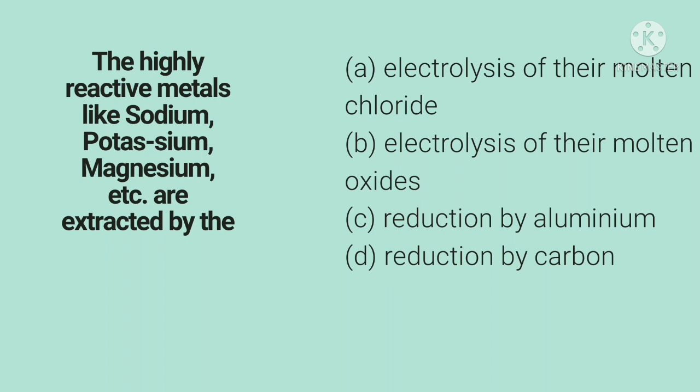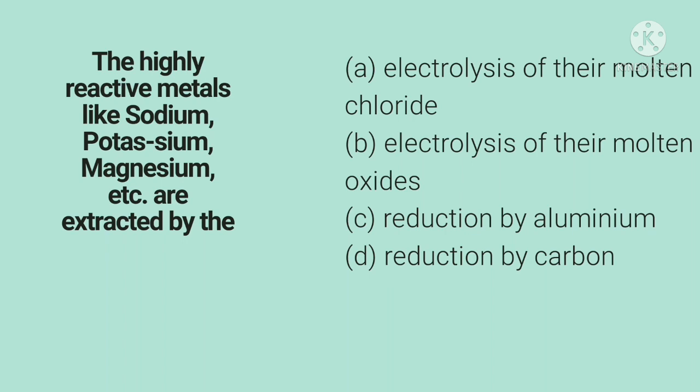Option A, electrolysis of their molten chloride. Option B, electrolysis of their molten oxides. Option C, reduction by aluminium. Option D, reduction by carbon. So reduction is done only for moderately reactive metals.